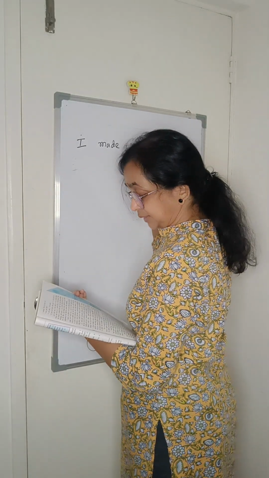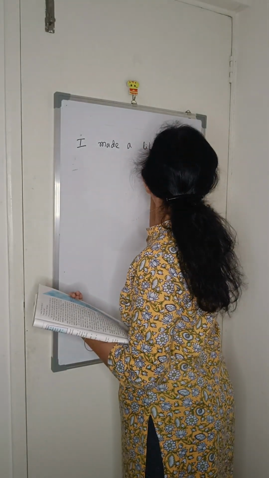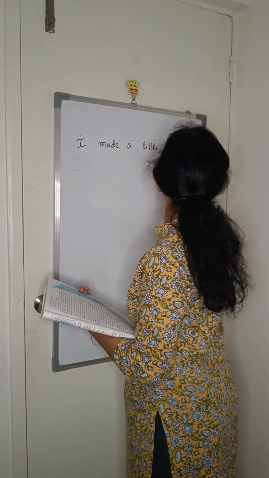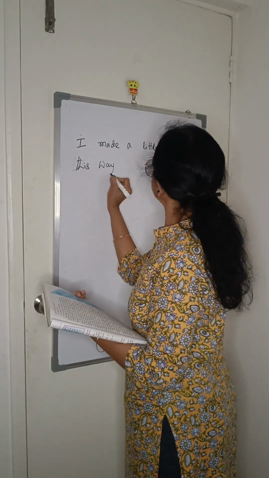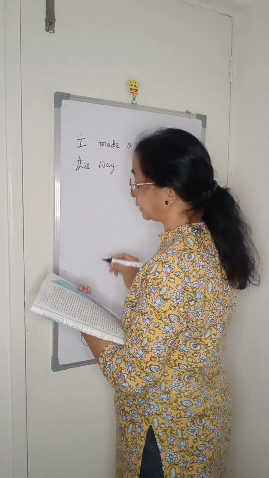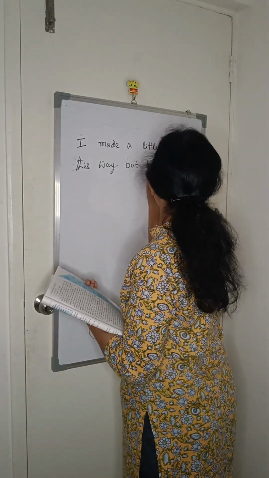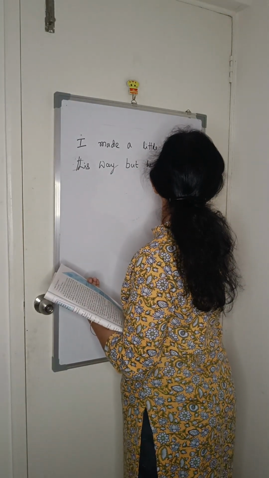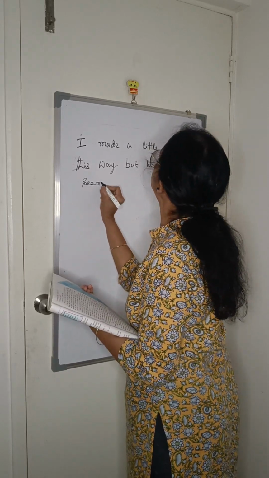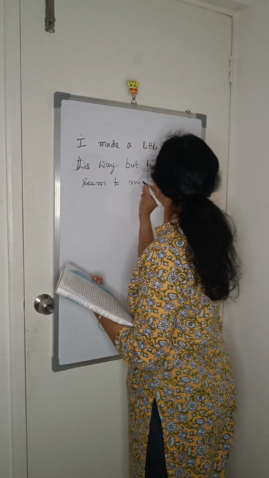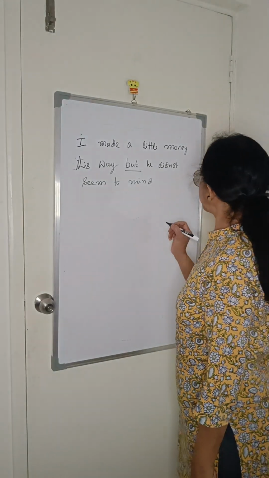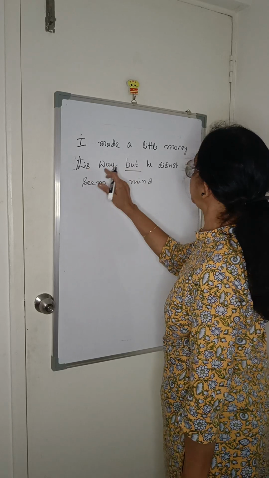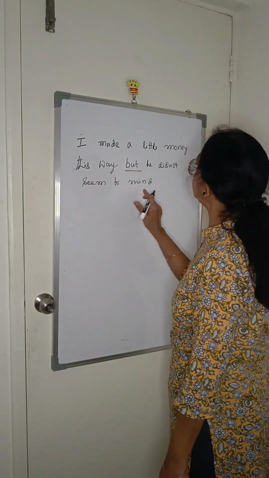I made a little money this way, but he did not seem to mind. So, this is the sentence. It is a compound sentence, with the conjunction but. See what I tell you. I made a little money this way, but he did not seem to mind.